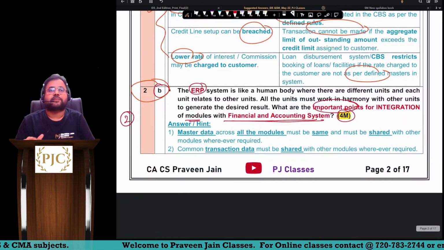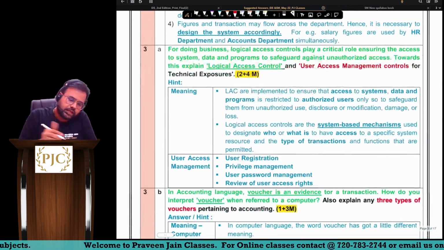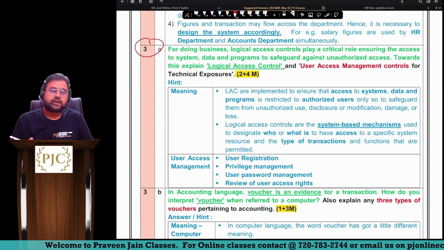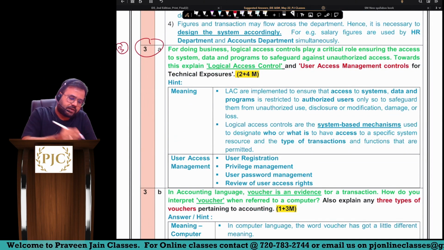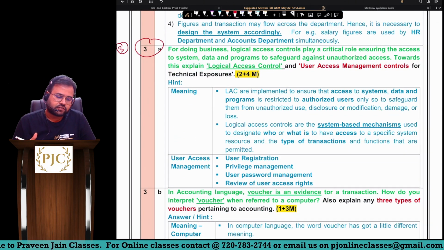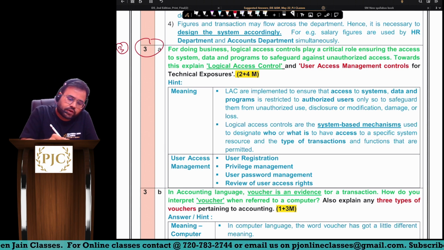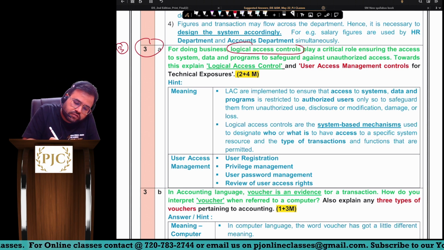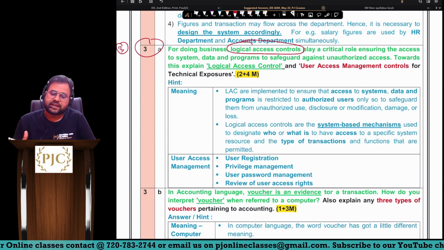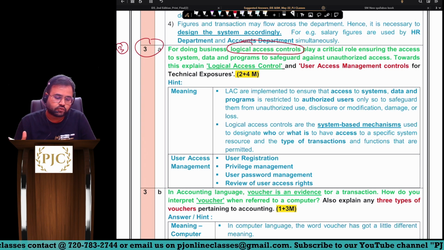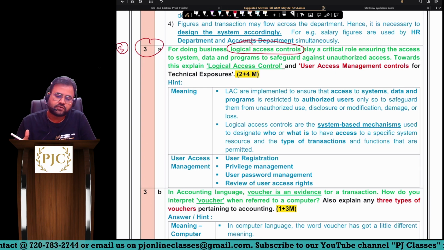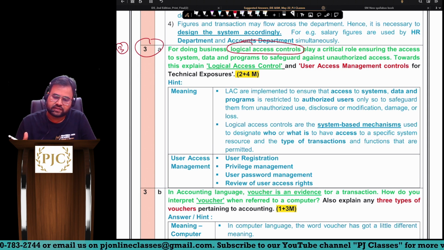Okay. So this was chapter number 2. Then we will go with the chapter number 3 question, sir. This was chapter number 3. For doing a business, logical access control. Okay, so here the focus is on logical access control, which plays a critical role in ensuring that access to systems, data and programs is controlled to safeguard against unauthorized access.